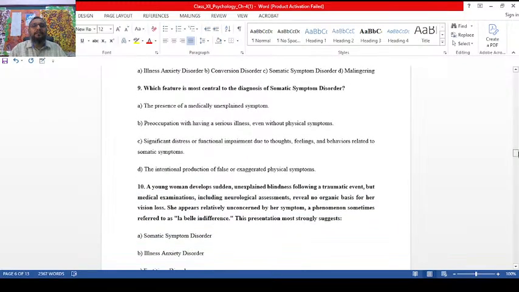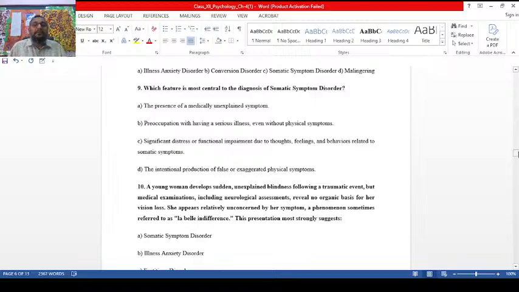Now, which feature is most central to the diagnosis of somatic symptom disorder? See, question number 9, if you see here, significant distress or functional impairment due to thoughts, feelings and behavior related to somatic symptoms. This is the right answer to diagnose somatic symptom disorder.